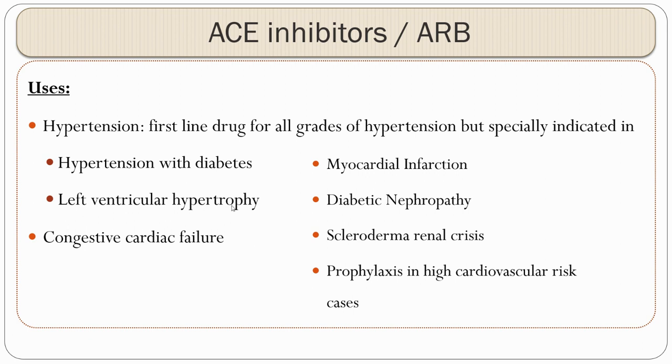In congestive cardiac failure also, in the acute as well as in chronic phases, these drugs are used mainly to stop cardiac remodeling and further aggravating the disease. In myocardial infarction, in chronic conditions, while discharging, they usually prescribe the patient ARBs or ACE inhibitors. In diabetic nephropathy, because of their tendency to reduce proteinuria, these drugs are used. In the same way, these are used in scleroderma renal crisis and also in prophylaxis for high cardiovascular risk cases.